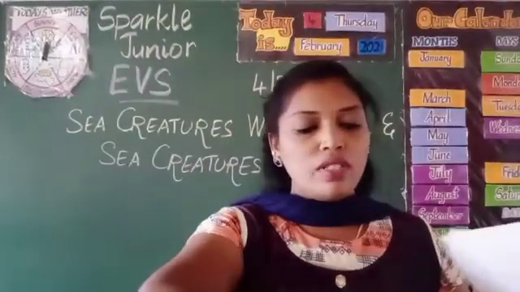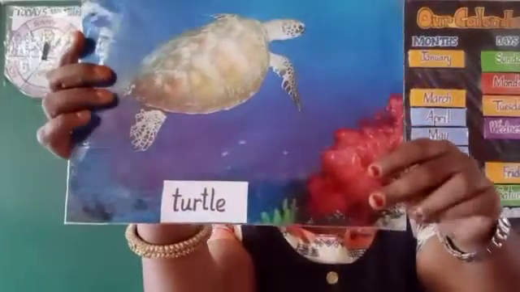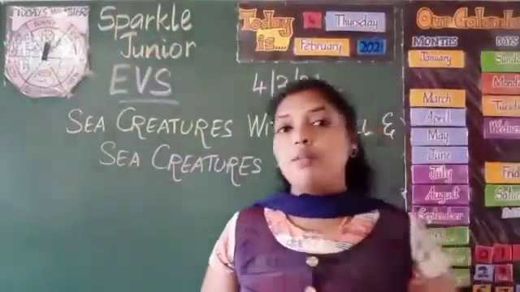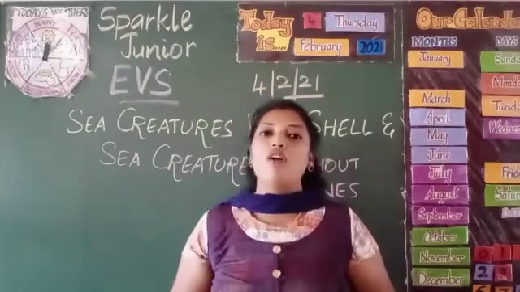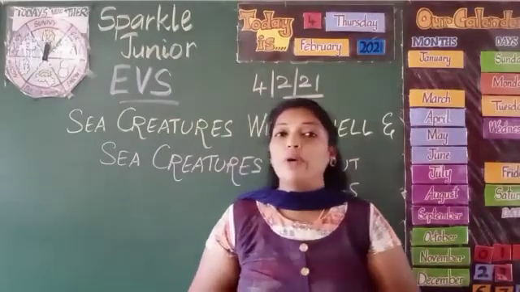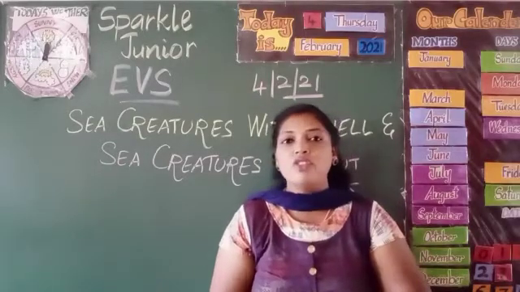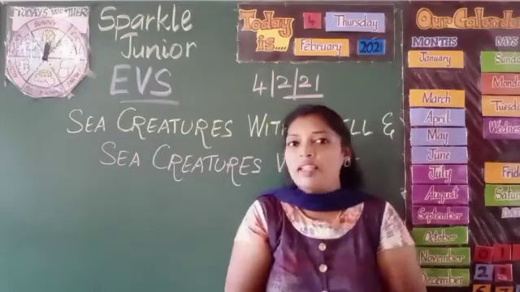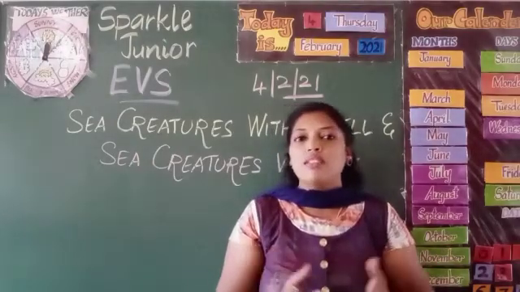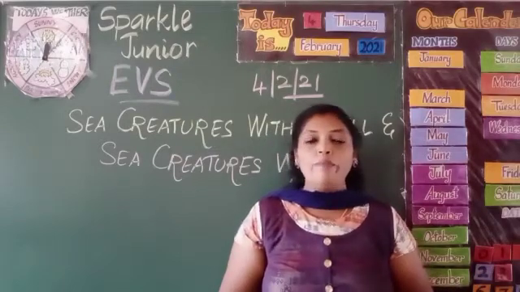And one more sea creature I am going to show you is the turtle. So what do these animals do? They live inside the shell, and they roam in and around the seashore. When they want to eat anything, they come out of the shell and eat their food. If somebody comes, they quickly go inside the shell and hide. So these sea creatures with a shell use that shell as their home.